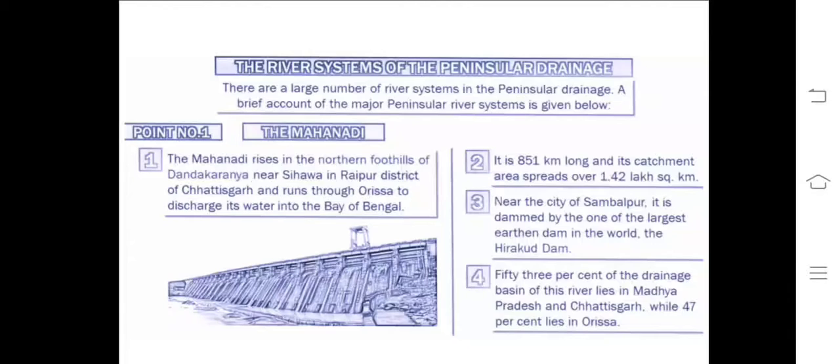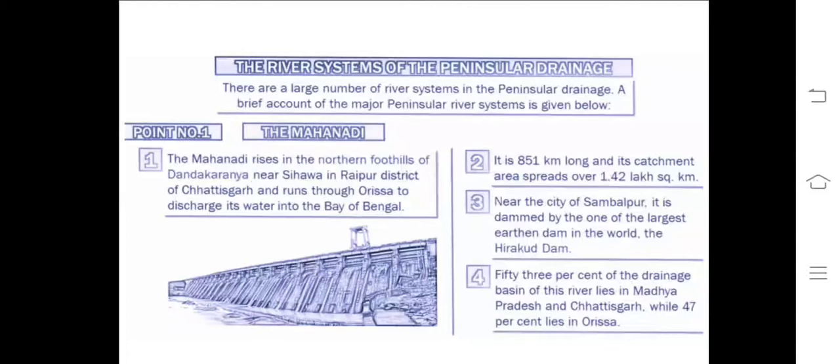You can see the Mahanadi river. Mahanadi river rises in the northern foothills of Dandakaranya near Sihawa in Raipur district of Chhattisgarh. Yes, it starts from the Raipur district of Chhattisgarh. You do not need to remember the foothills, but you should be familiar with the Raipur district of Chhattisgarh. Raipur is the capital of Chhattisgarh. From here Mahanadi originates and runs through the Odisha region and discharges into the Bay of Bengal.